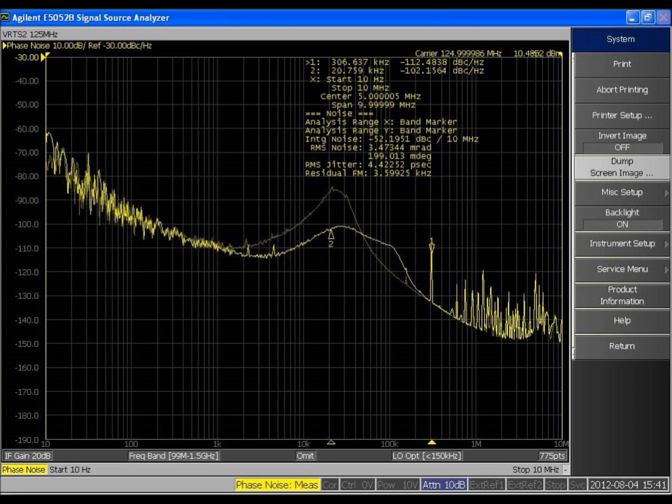Here's an example that shows the effect of a linear regulator's instability on an application. In this example, we're measuring the impact of the stability of an LDO on clock phase noise or jitter, and we're directly measuring the phase noise or jitter of the clock using a signal source analyzer. Note that we are showing the clock's phase noise with 2 different voltage regulators, one of which is more stable than the other.